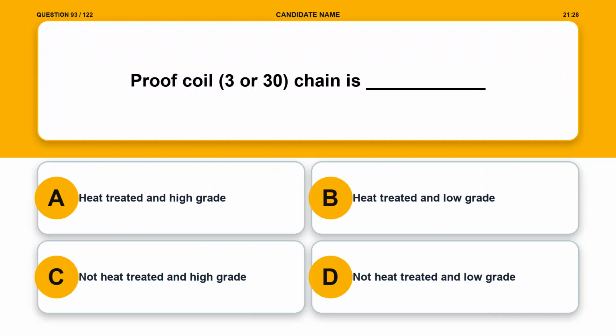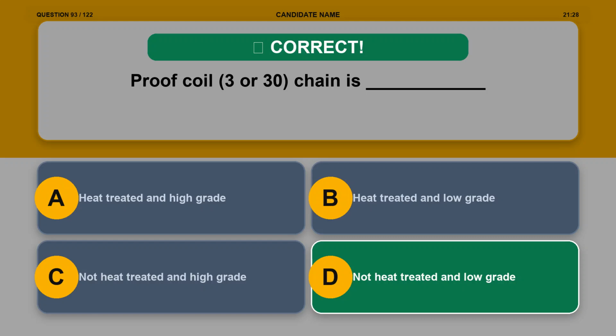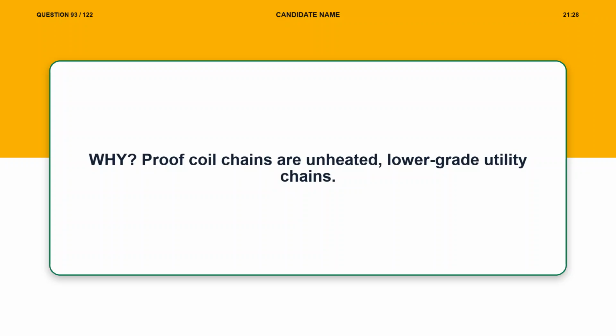Question 93. Proof coil, grade 3 or 30, chain is blank. Option A, heat treated and high grade. Option B, heat treated and low grade. Option C, not heat treated and high grade. Option D, not heat treated and low grade. The correct answer is option D, not heat treated and low grade. Explanation. Proof coil chains are unheated, lower grade utility chains.